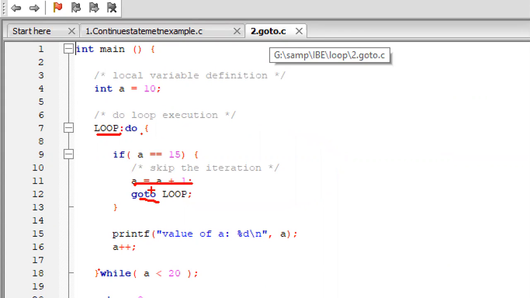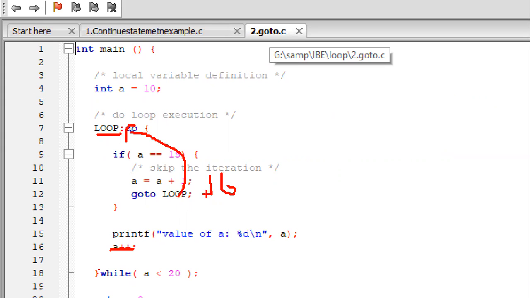How will it happen? When a equal to 10, the control will come out and print the value of a with percentage d, which prints 10. Then a plus plus, a becomes 11. It will check 11 is not equal to 15, so 11 will get printed, like 12, 13, 14. After printing 14, a becomes 15. The condition 15 equal to 15 is true, so a equals a plus 1, a becomes 16. Now goto loop transfers the control back to this place.